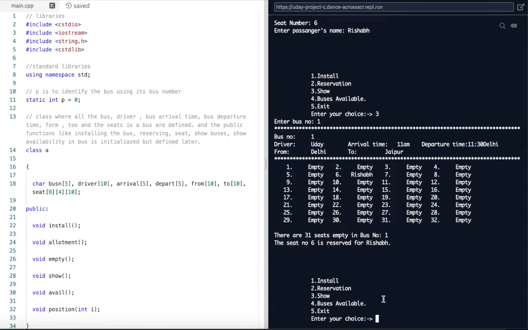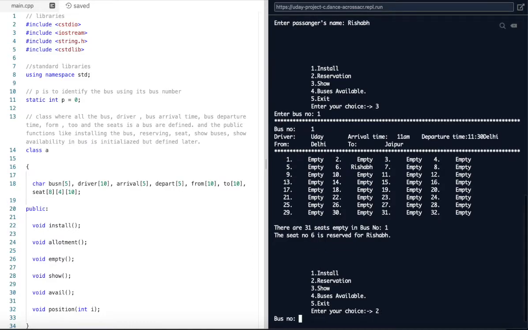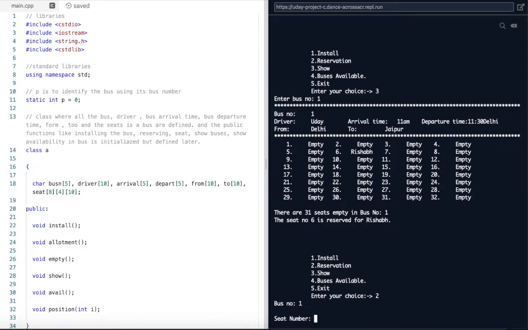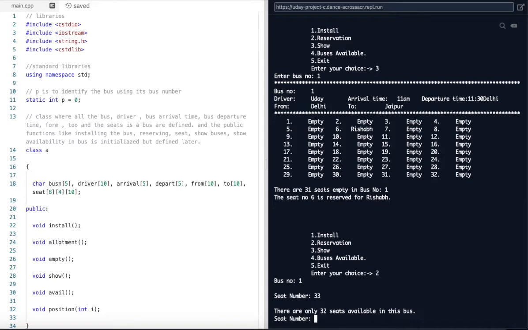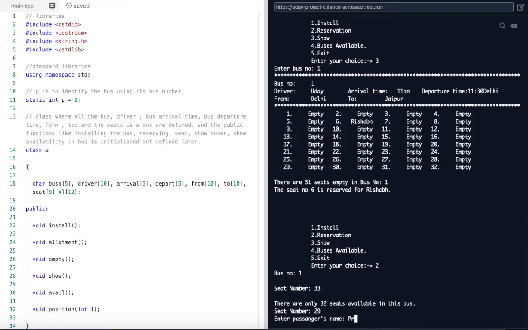Let's book another seat in bus number 1. Let's enter 33. There are only 32 seats in this bus, so it will ask us to enter a seat number between 1 and 32. So let's enter 29, and the passenger name, Pranav.